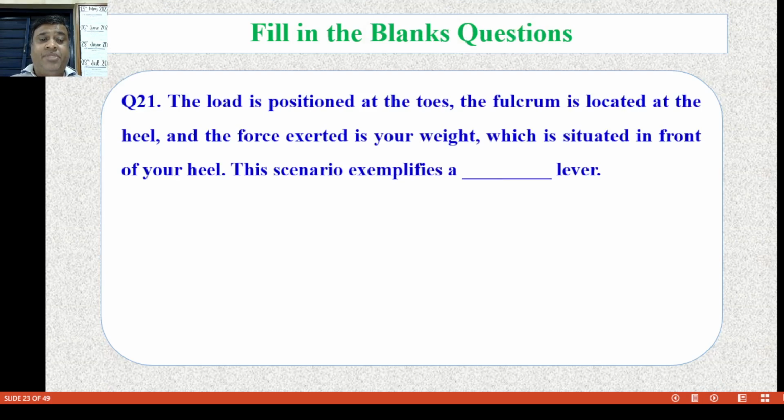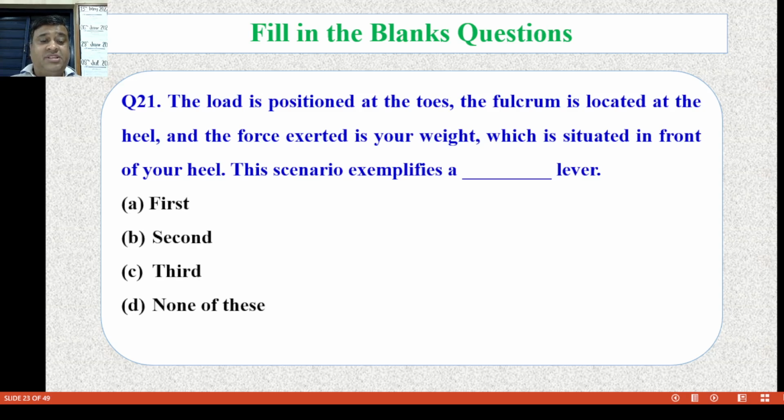Question number 21. The load is positioned at the toe, the fulcrum is located at the heel and the force exerted is our weight which is situated in front of your heel. The scenario exemplifies dash lever. First, second, third or none of these. Now the correct answer is B, second class lever.